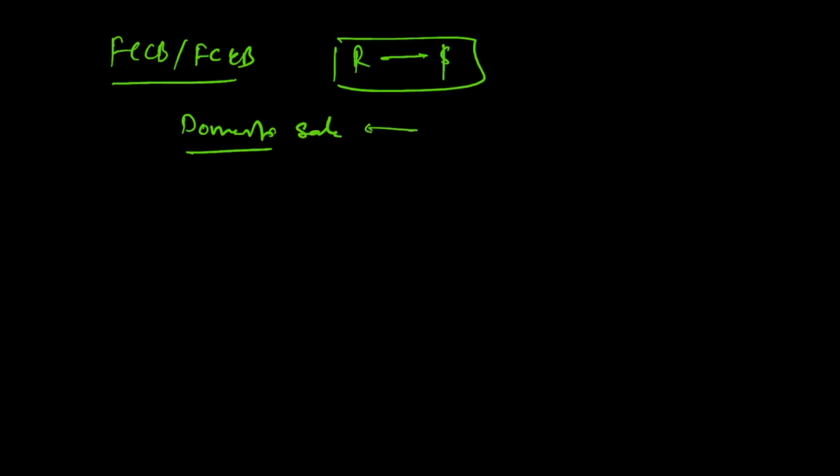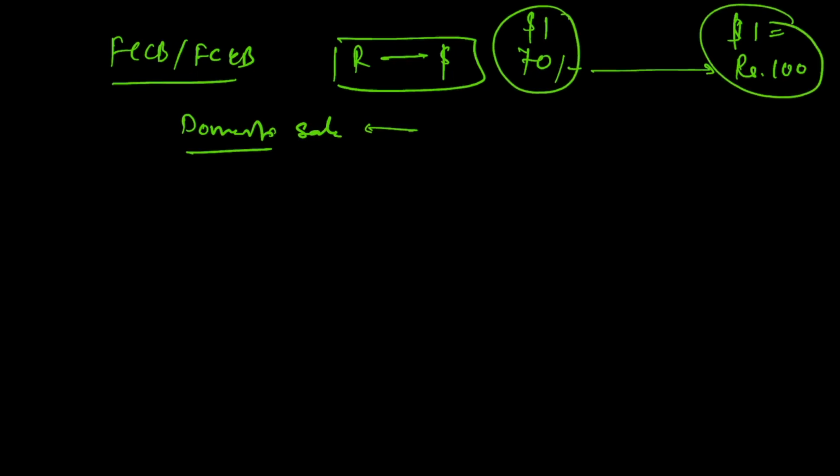It has issued FCCB or FCEB when the rupee to dollar conversion rate was 70, and suddenly this rate reached 100. So $1 for 100 rupees. If such a situation emerges, this company will be affected by the change in currency conversion rate, and that will be a very loss making situation, right? So that is very self-explanatory.